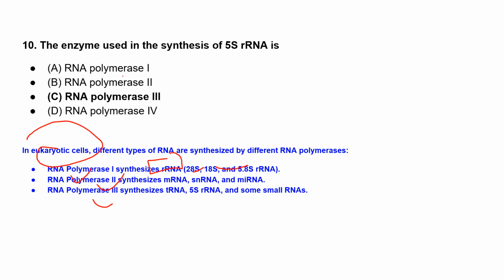RNA polymerase 2 synthesizes mRNA, that is messenger RNA, the transcript RNA, and snRNA and miRNA. And RNA polymerase 3 synthesizes tRNA, 5S rRNA, and some small RNAs. So that's why 5S rRNA is synthesized by RNA polymerase 3. You have to remember which RNA polymerase synthesizes which kind of RNA, right?